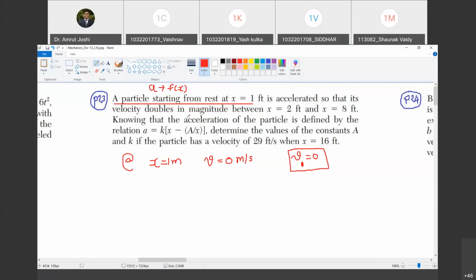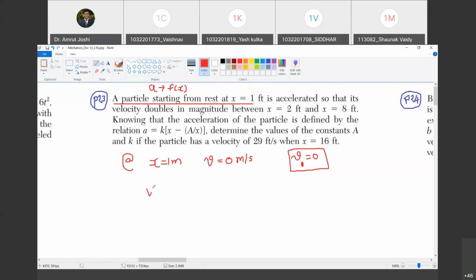So that its velocity doubles in magnitude. So it has not said velocity, what has it said? Speed. Velocity doubles in magnitude. It is said like this, right? Yes, sir. But what do you mean by velocity doubles in magnitude? That means the velocity's direction will remain unchanged. Its magnitude will become double. That's what is being said. From x is equal to 2 feet to x equal to 8. Are you with me? Yes, sir.